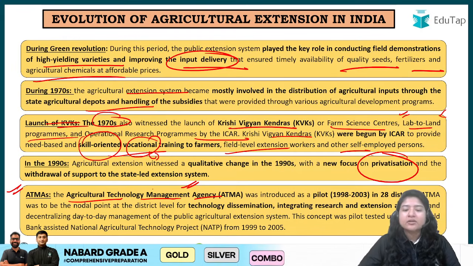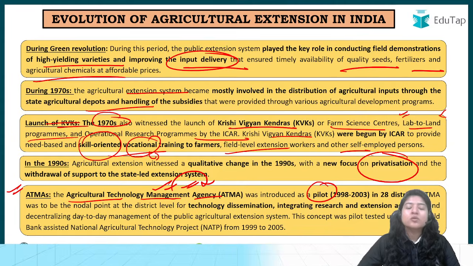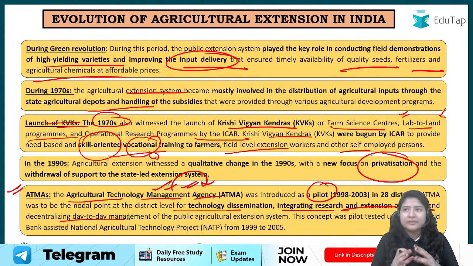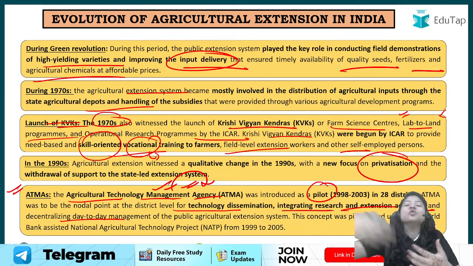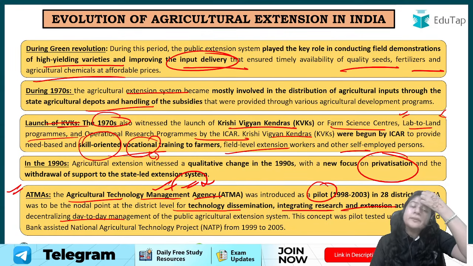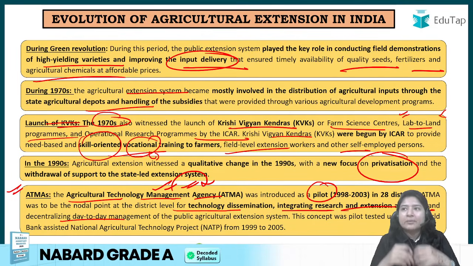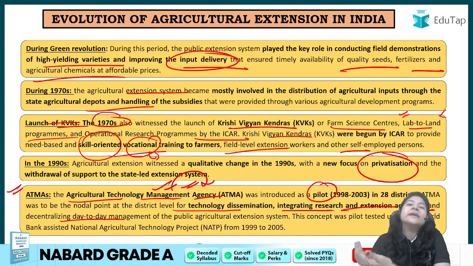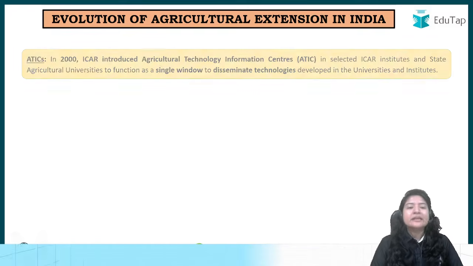ठीक है, तो Agriculture Technology Management Agency, ठीक है, it was introduced initially. And what was it? Same level of technology dissemination, integrated research and extension activities. तो basically आत्मा का काम क्या था? First of all, it trains the people about technologies, then they would go further and teach the people. ठीक है, तो ये two-way thing कर रहा है. पहले आपको क्या कर रहे हैं, यहाँ पे research भी होती है technology की and everything. People are trained and they go and teach about the technology that farmers can use.